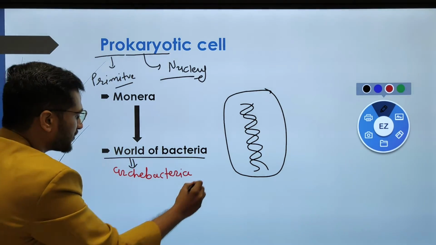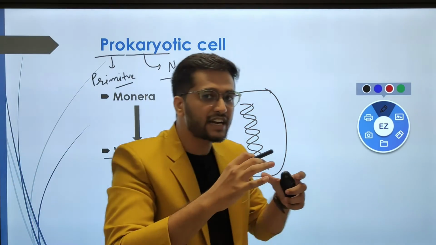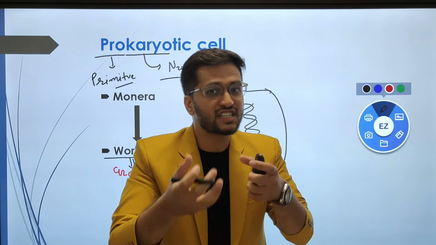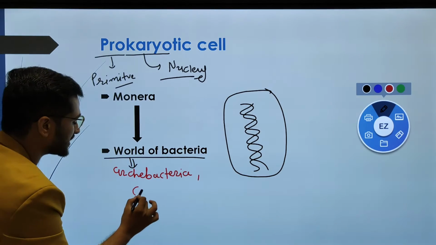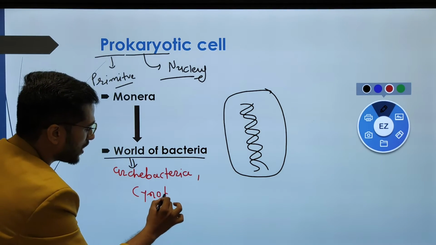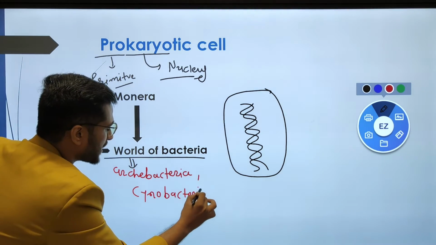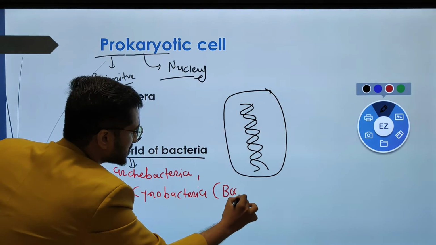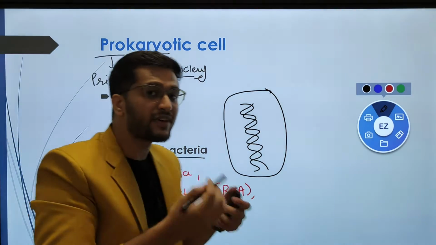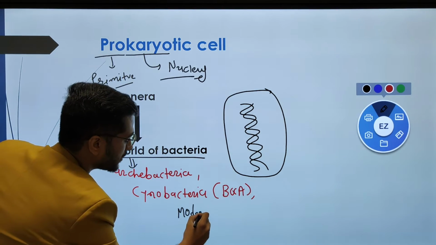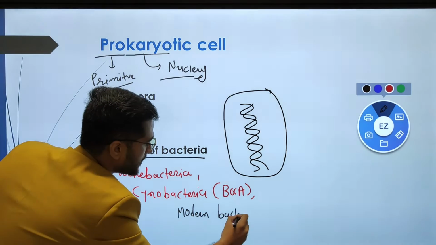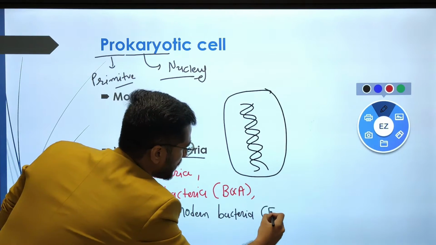Afterward, what happened? The climatic condition changed. Oxygen emerged due to the cyanobacteria, which are photosynthetic bacteria. We know cyanobacteria as BGA, the blue-green algae, and we also know about the modern bacteria. Modern bacteria are also known as eubacteria.